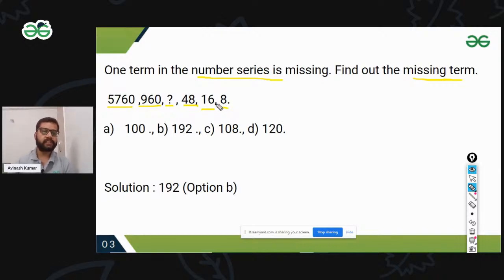It's again a kind of a decreasing function. So in a decreasing function, what could be the possibilities? Either there is subtraction, or there is a sort of division. We have to find out exactly how much the series is going to decrease. The series is decreasing from 5760 until the last term, which is 8. It's decreasing in a very exponential way. It could definitely be the possibility of division.